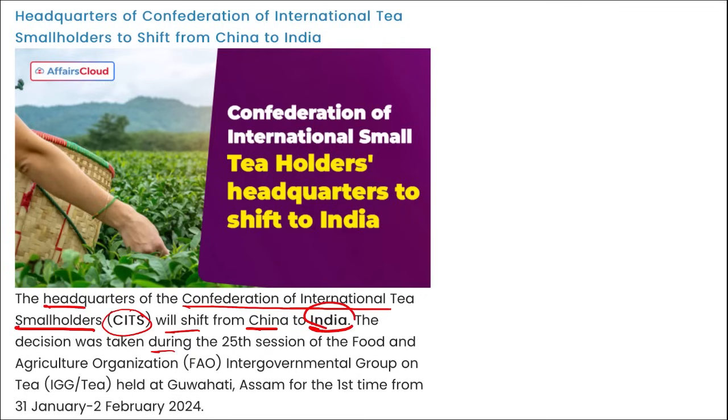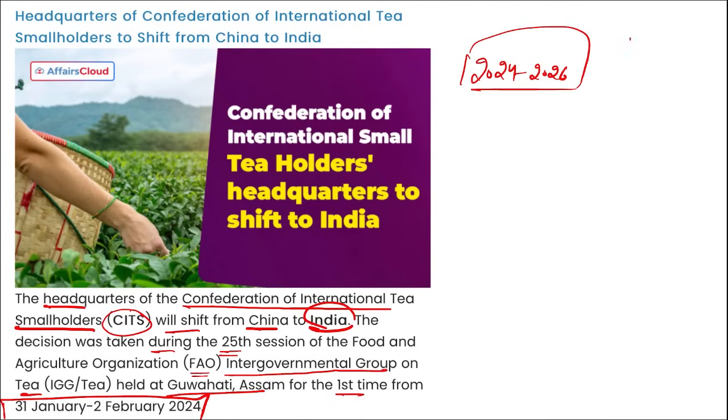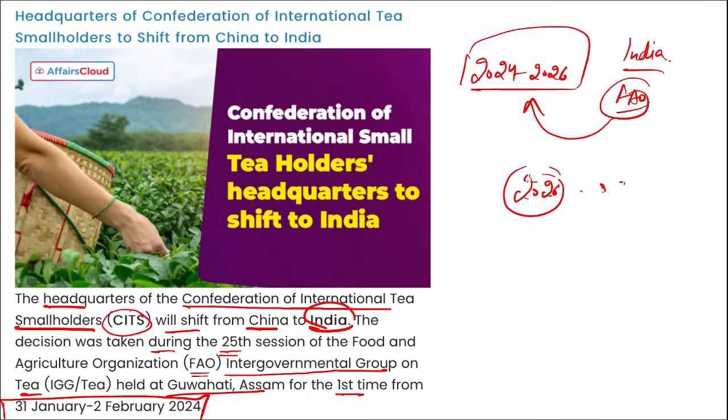The decision was taken during the 25th session of the Food and Agriculture Organization's Intergovernmental Group on Tea held at Guwahati, Assam for the first time, and it was from 31st to 2nd of Feb 2024. Right, and India took over as the chair of the FAO from UK for the next 2 years, that is 2024 till 2026. So India is having the chair for this FAO for the period 2024 to 2026. Correct. And next session, that is in 2026, it will be hosted by Sri Lanka.